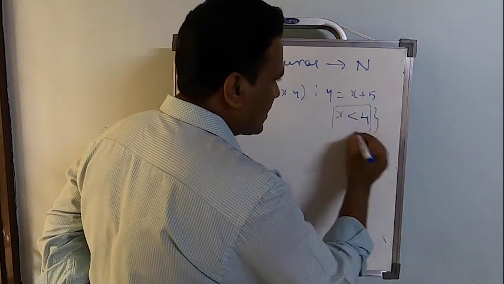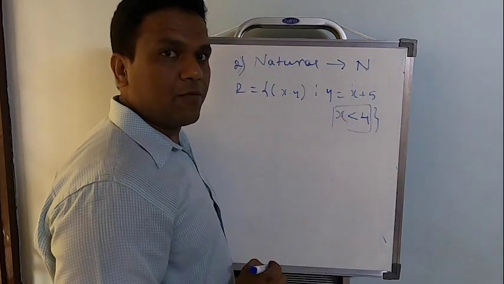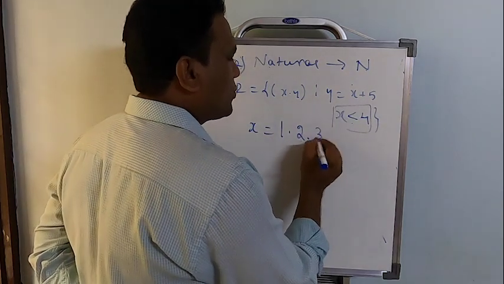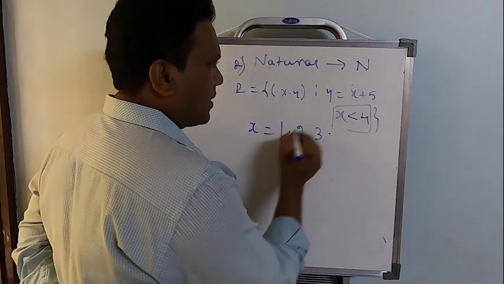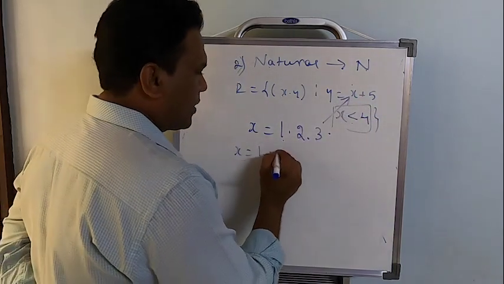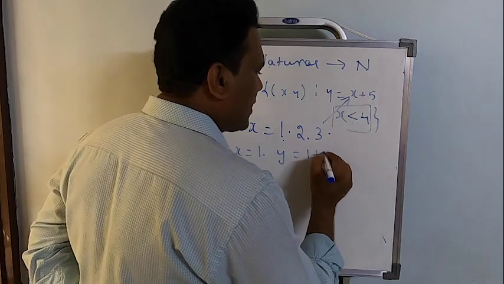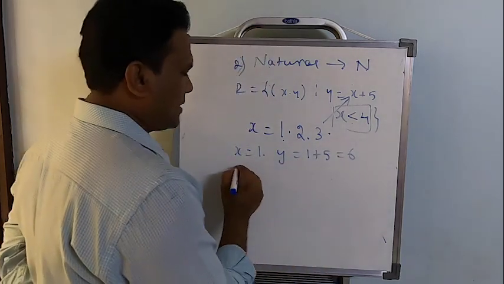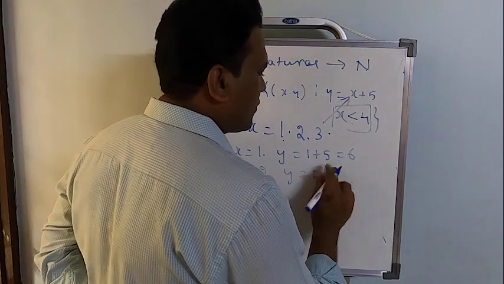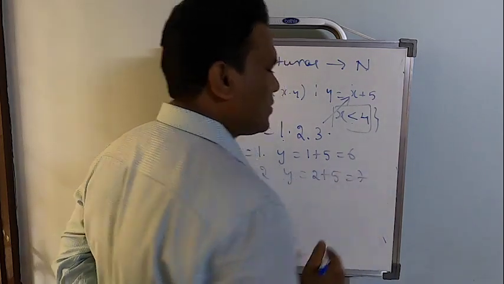What does this actually say? x is a natural number less than 4. What are the natural numbers less than 4? 1, 2, 3. So when x is 1, I can find the y value by using this one. When x equals 1, y is equal to 1 plus 5, that will be equal to 6. The next, when x equals 2, y is equal to 2 plus 5, which will be equal to 7.